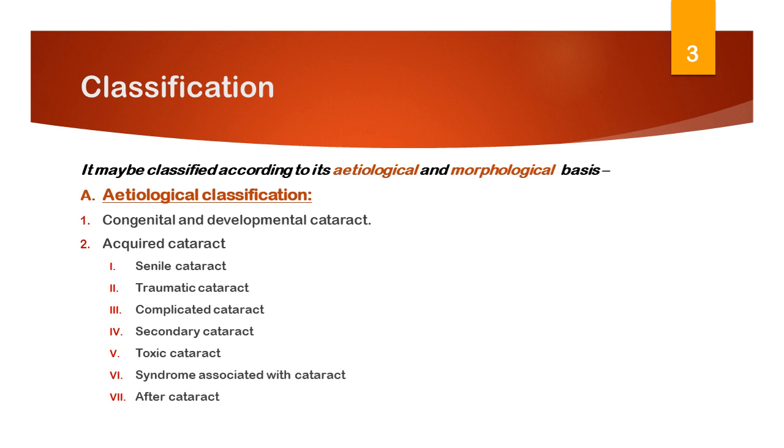Complicated cataract is due to some other ocular disease like anterior uveitis, high myopia, retinal detachment, retinitis pigmentosa, etc. Secondary cataract is due to some systemic disease like diabetes mellitus, atopic dermatitis, hypocalcemia, etc. Toxic cataract is due to drugs like corticosteroids, chloroquine, miotics, copper, gold, and cigarette smoking. Syndromes associated with cataracts are Down syndrome, Wilson's disease, etc. And the last one is after cataract.